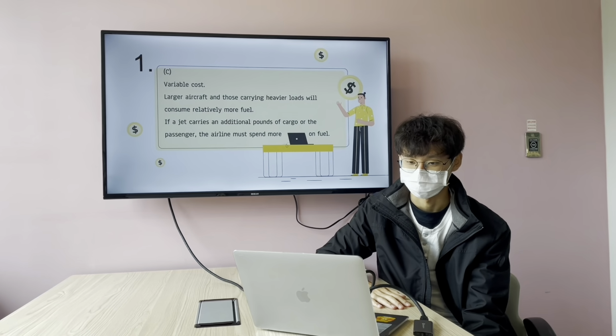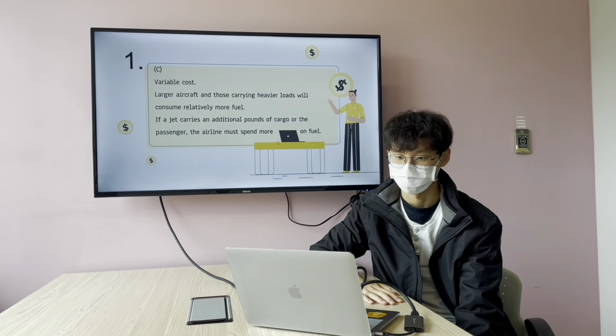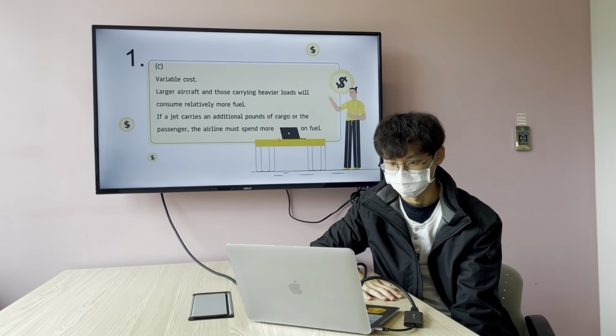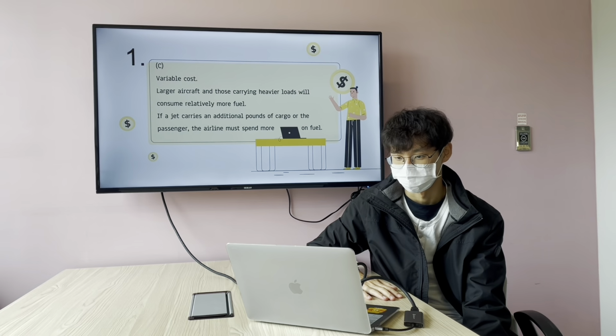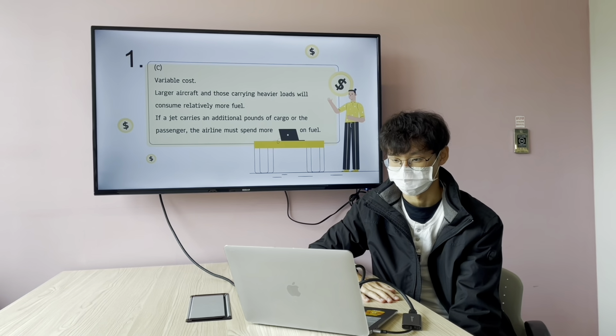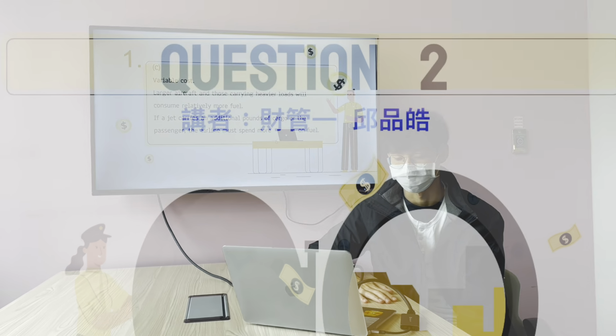For question C, the answer is variable cost. Larger aircraft and those carrying heavier loads will consume more fuel. If a jet carries additional pounds of cargo or passengers, the airline must spend more on fuel.